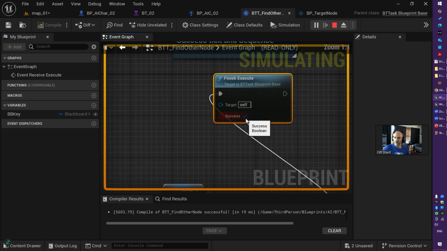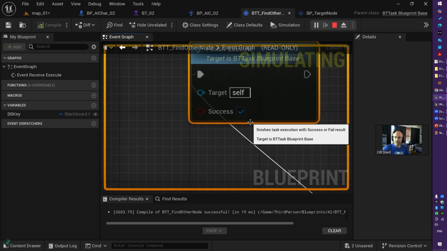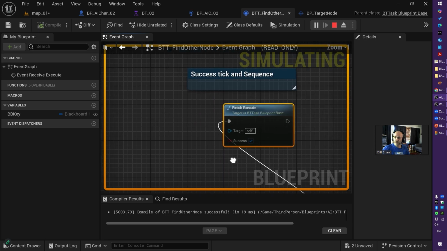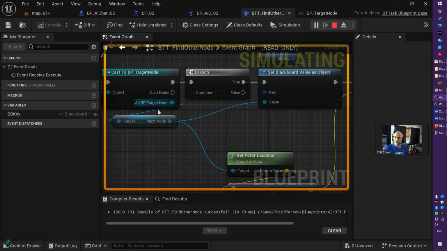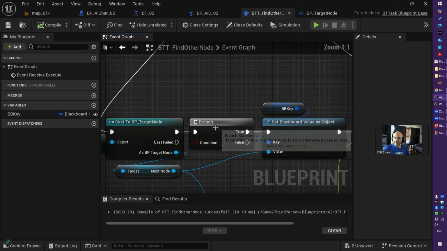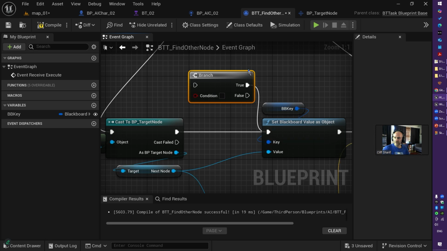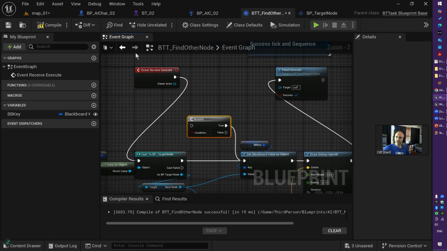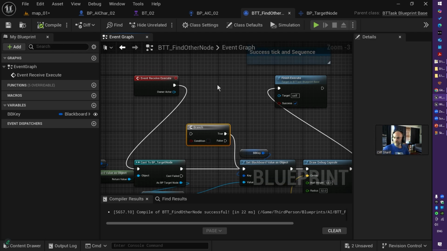If you are in a sequence, it's better to finish it with success because it can move to the next task. If you don't finish it with success, it will jump to the first task. If you don't finish it at all, like this situation, it never switches to anywhere else. So in your example, this node does not exist like this. Just keep in mind that was an example of how that scenario can have some problems. Alrighty, perfect.